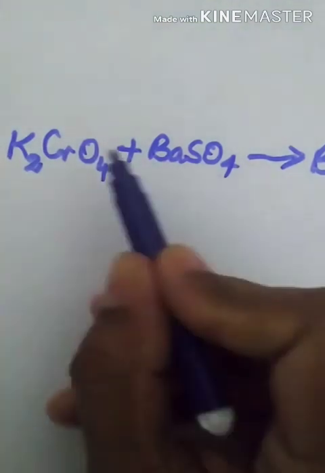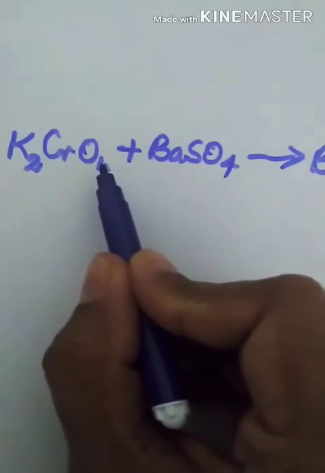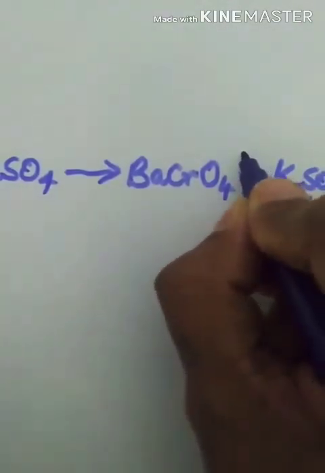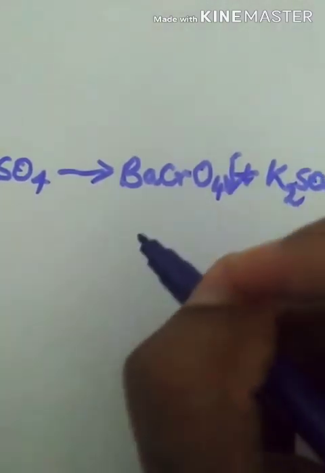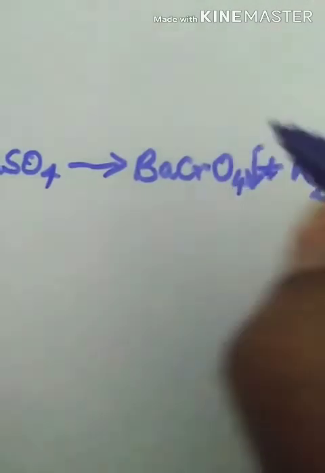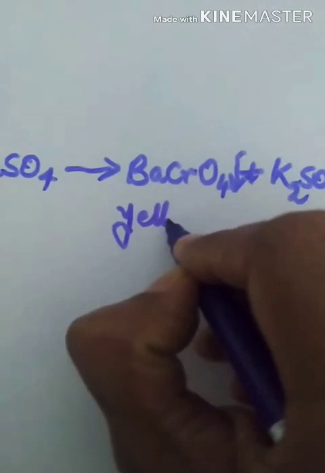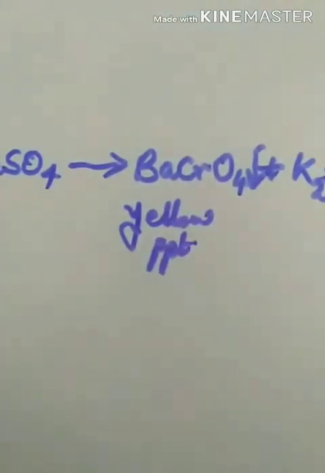So the product is easy to remember. K2SO4, BaCrO4. What is BaCrO4? Barium chromate. This will be in precipitate form and potassium sulfate in aqueous form. Because of the barium chromate, again you get a yellow colored precipitate. So this is the fourth example of double displacement reaction. Hope you understood all four types of reactions.